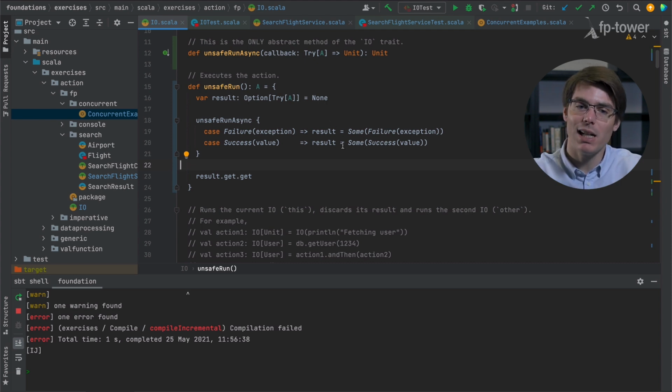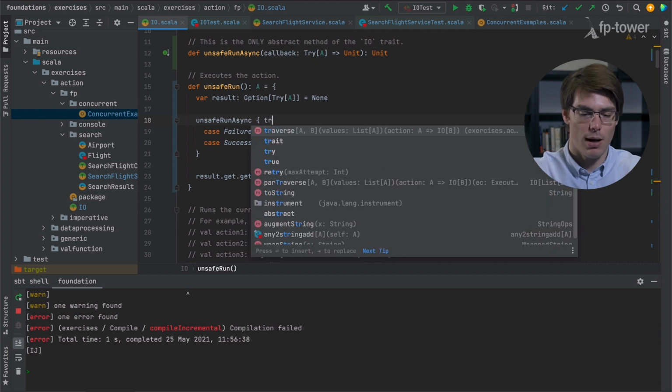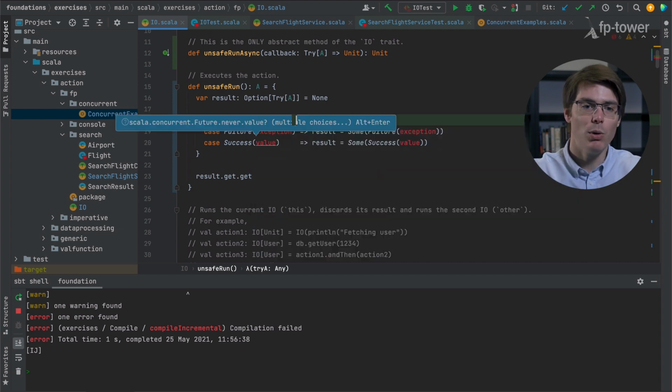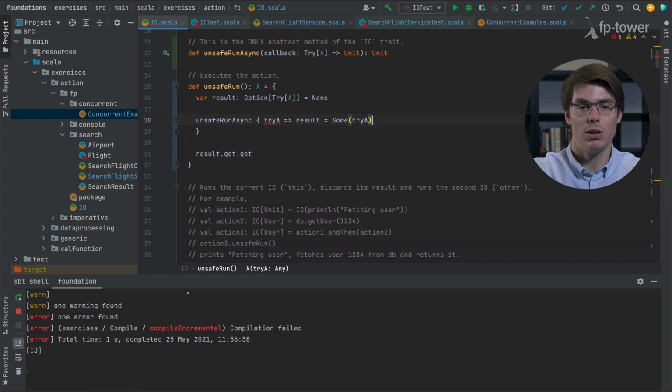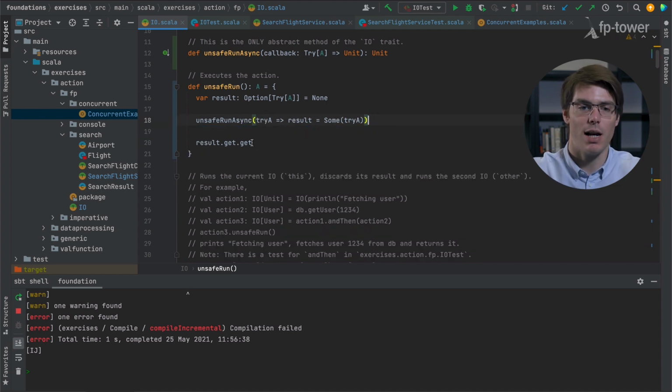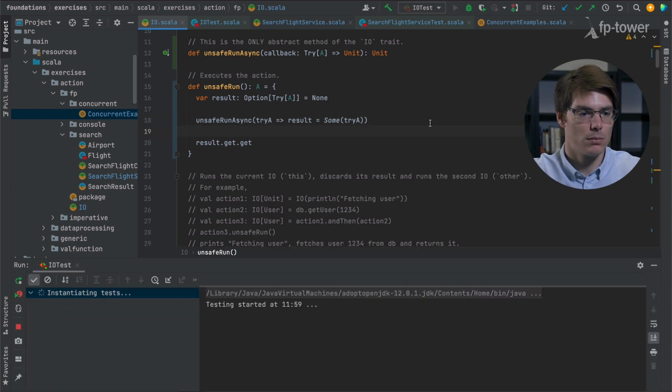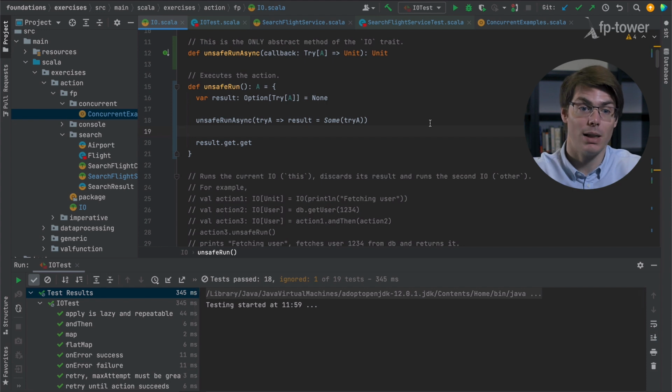So this means that we can slightly clean up this code, because you see, if it is a failure, we set a failure. If it is a success, we set a success, which means this is a try of A. And what we want to do is that whatever we get from the callback, we save it in the variable. So it's the same thing, just slightly more concise. Cool. Okay, so let's run our test to see if it works. Yes, all good. That's quite nice.